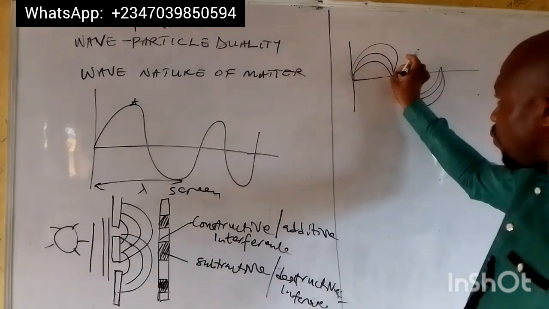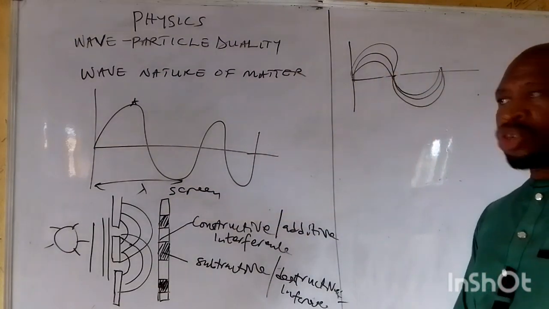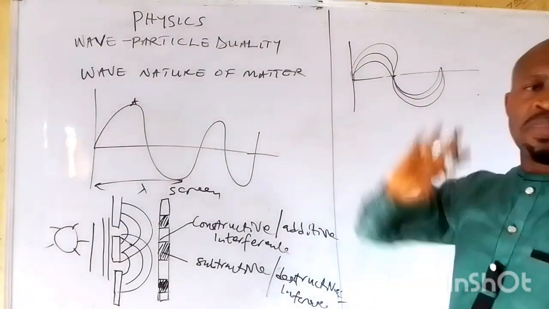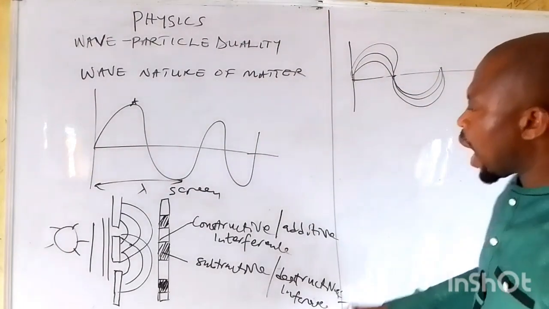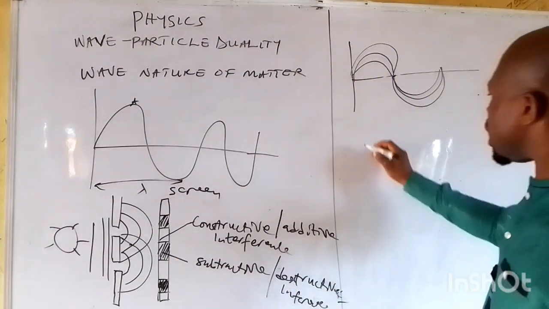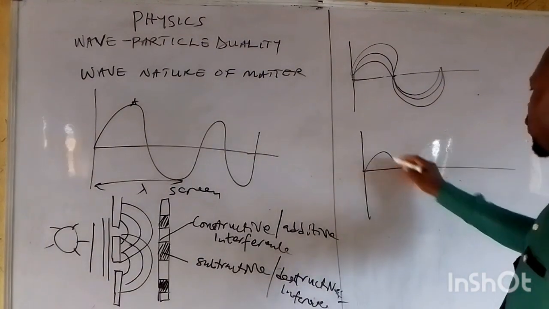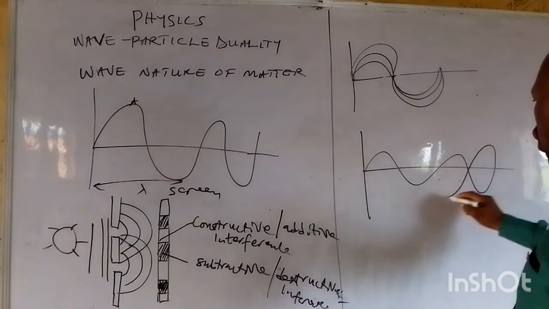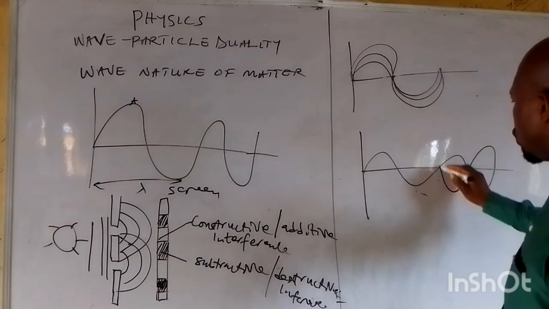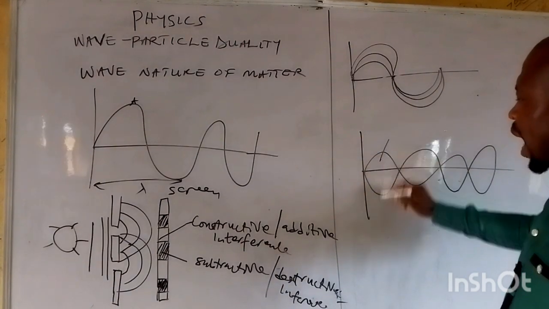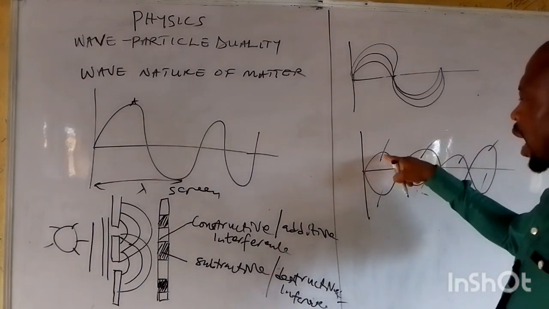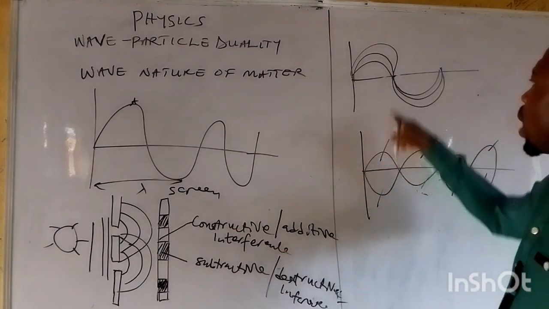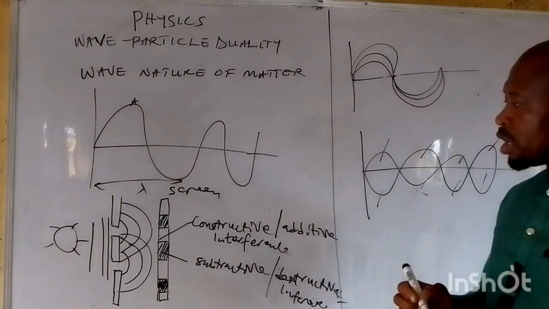As they interfere with each other, at this point the product is loud. While for this dark region, the waves cancel each other out because they are out of phase, while this one is in phase.